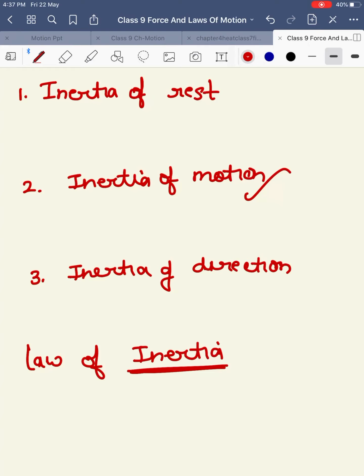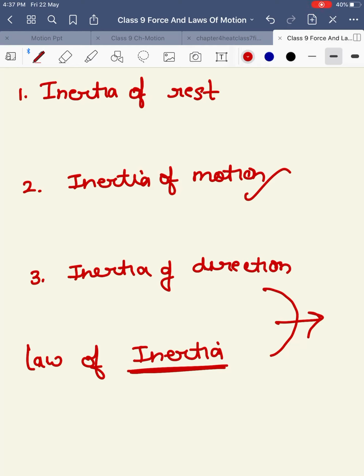So when a question comes on inertia, it's very important to specify whether it is inertia of rest, inertia of motion, or inertia of direction. Similarly, when a speeding car takes a sudden turn, you tend to be thrown outwards to one side because of inertia of direction. Why? Because we had inertia of following the same straight line path, but when the car took a sudden turn, our body tended to follow the same straight line path. So we fall to one side because of inertia of direction.